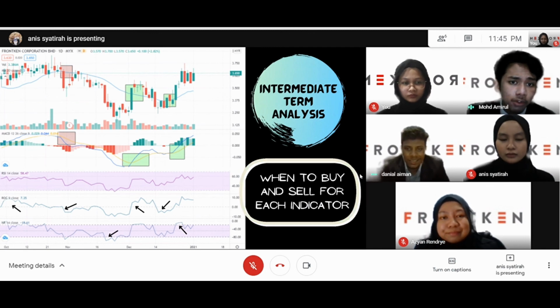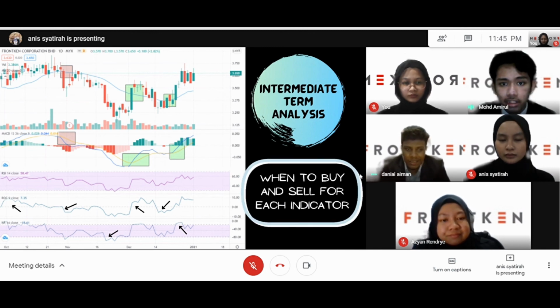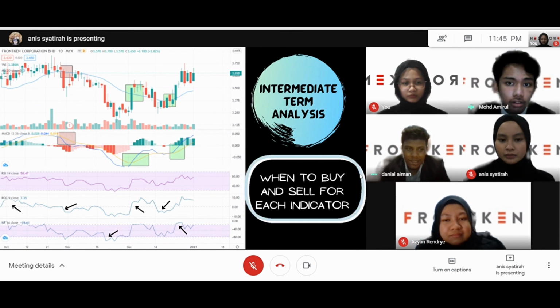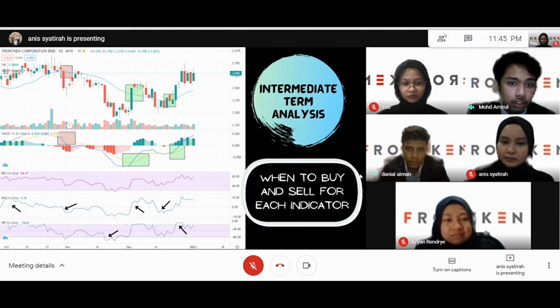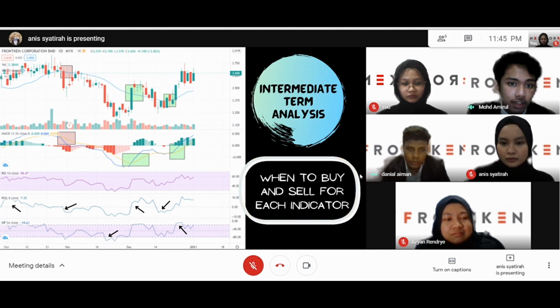Then we're moving on to RSI. During the 3-month term, the RSI only shows an oversold signal in mid-November as the RSI dropped below the 30 oversold line. This becomes a buying opportunity for investors as the price of the asset becomes undervalued.